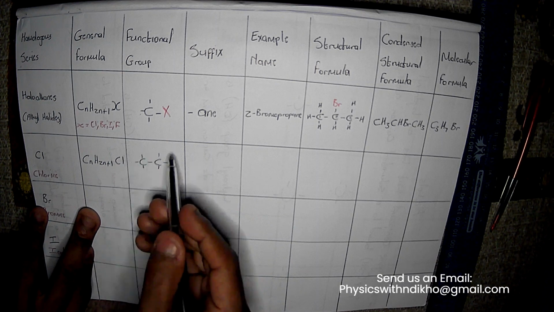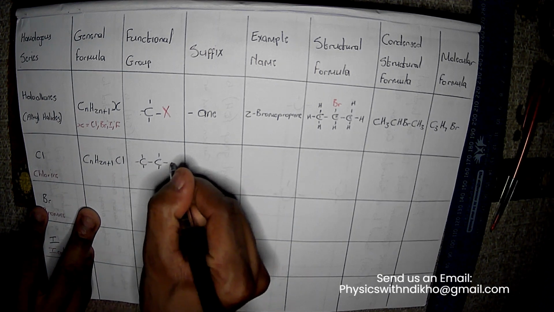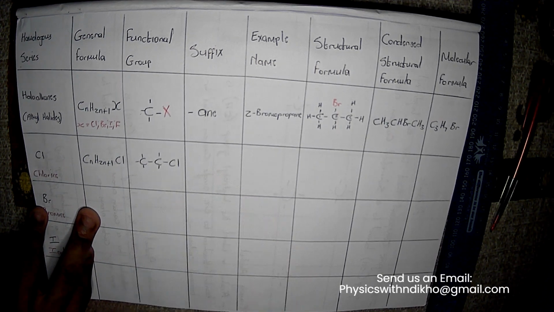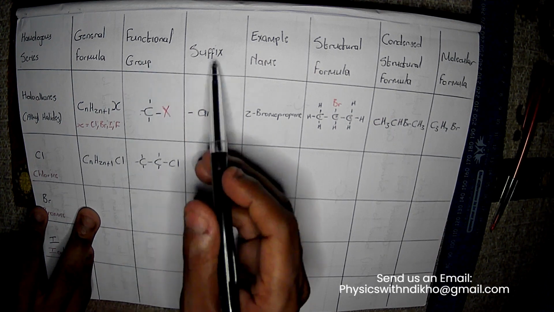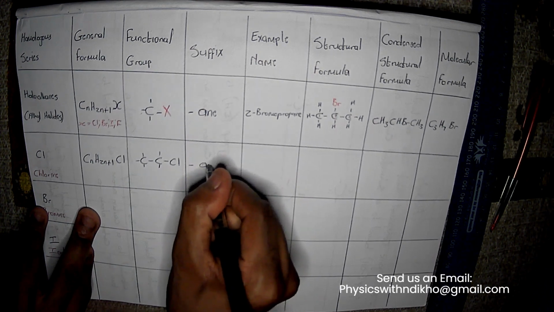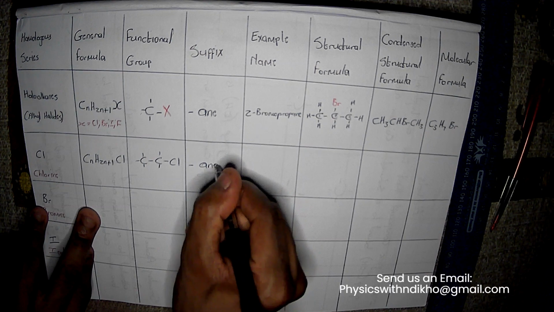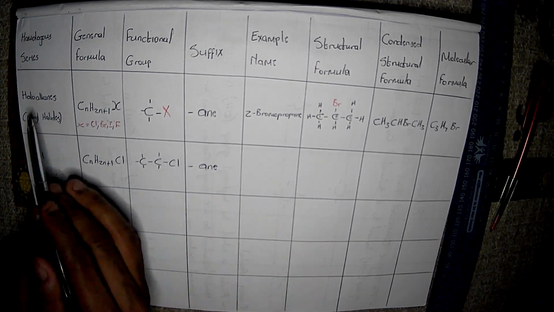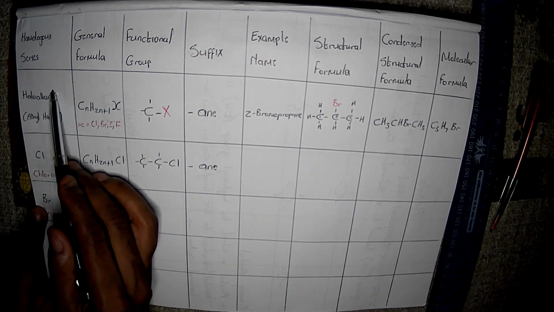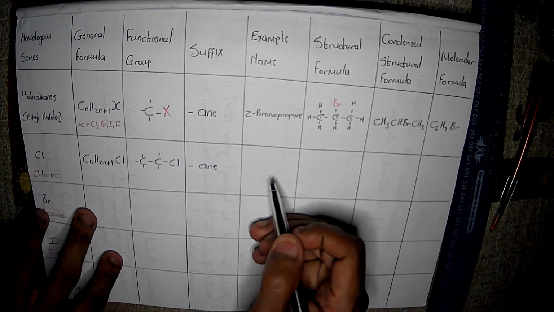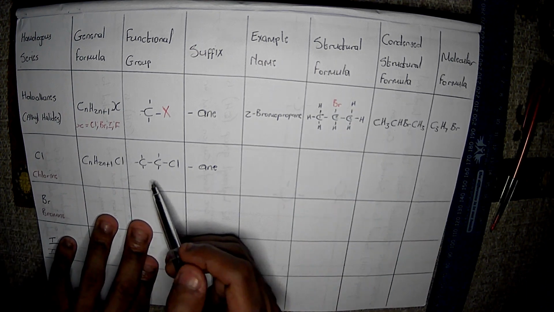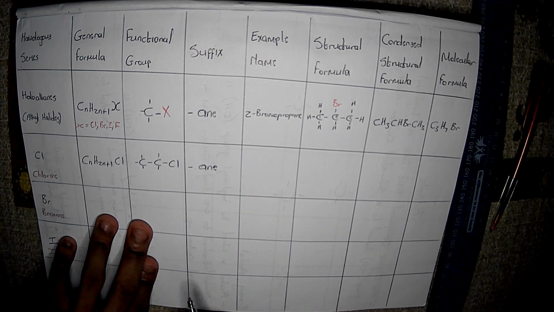You can choose the first one or the second one. It's up to you. Me, I'm just going to choose the second one for our functional group. And then our suffix is still the same, ane, because it is an alkane bonding with a halogen. Haloalkane, alkane. So with the example name, it's just going to be 1-chloroethane, right?